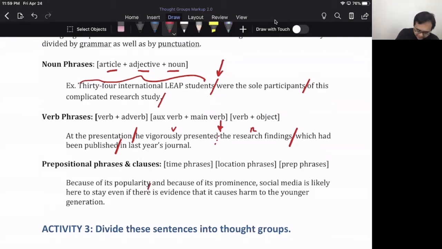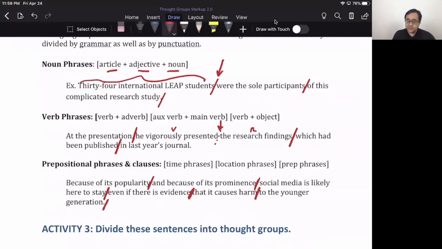Okay, because of that, and we got a new idea, because of its prominence, there's a second idea. Social media is likely here to stay. That's what's going to happen. And then we have additional information. Even if what? Even if there's evidence, pause, what kind of evidence? That it causes harm to who? To the younger generation. Okay, so this is one way you can break it up. Again, if you want to speak faster, have bigger chunks, you can get rid of some of these pauses.